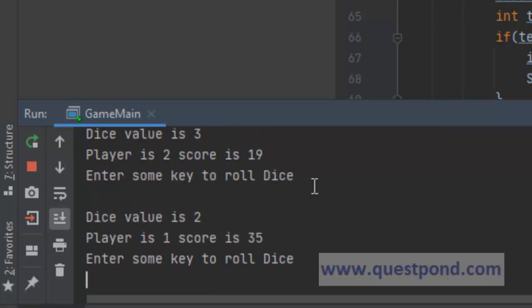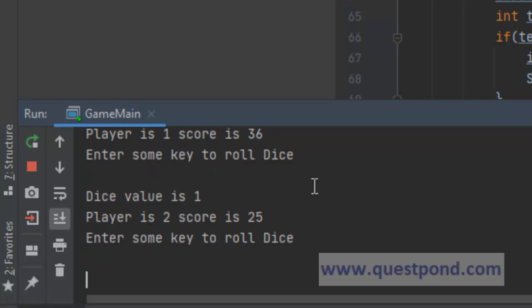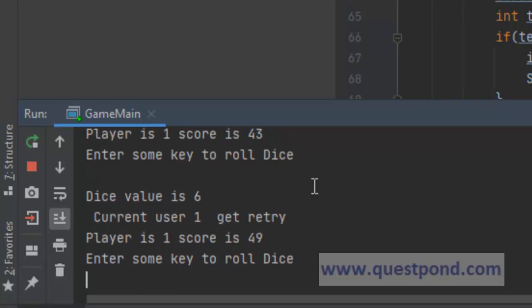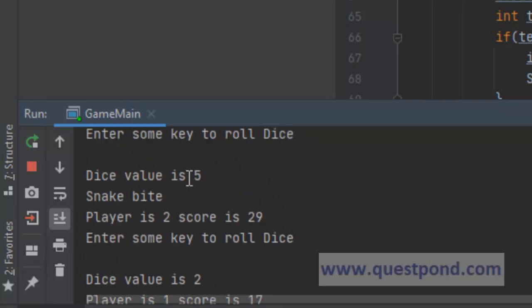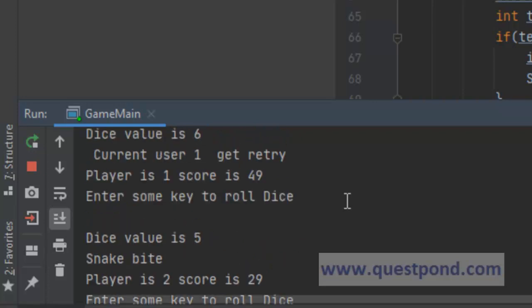Great. So you will see correspondingly snake bites or ladder comes. You see a snake bite occurred. So the user is rolled back again. So that's the way it works. So this is how the program works.